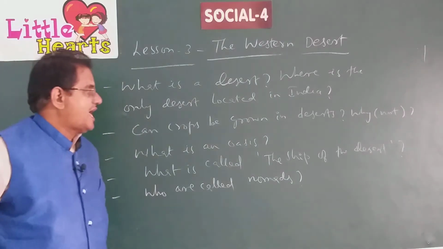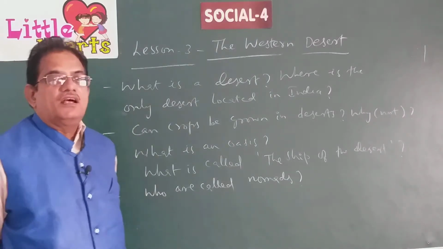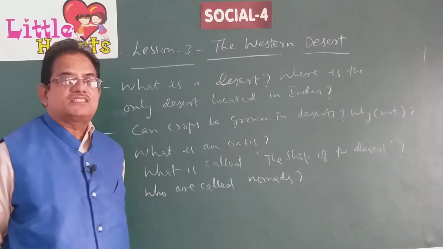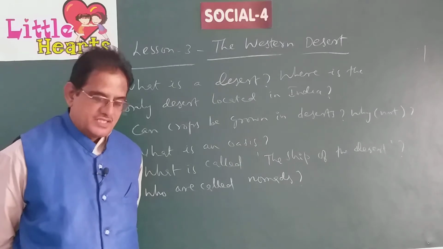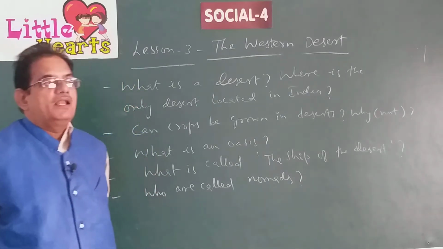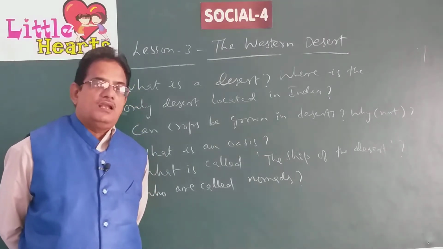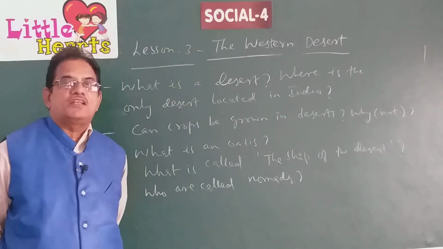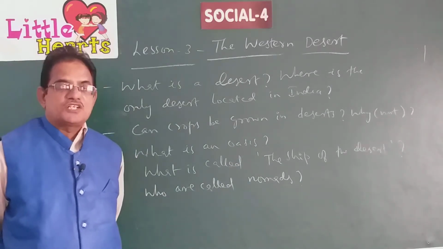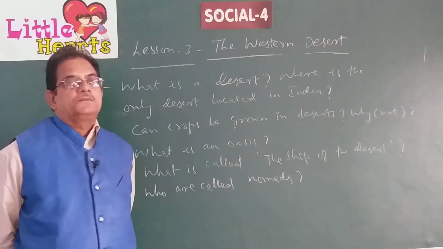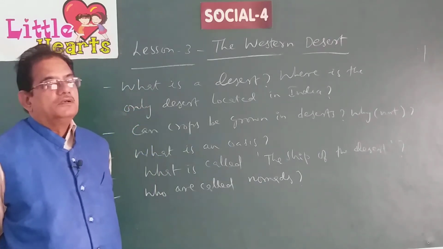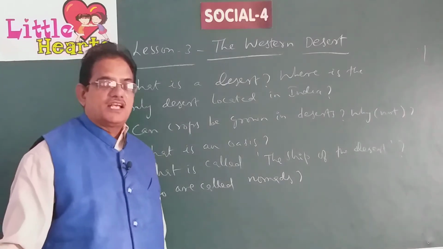And a particular animal is very much useful in traveling in a desert in the sand. What is that animal, children? Yes, it is the camel. Camel is a very tall animal which is very much useful in traveling across the desert region without much difficulty. That's the reason why the camel is known as the ship of the desert.